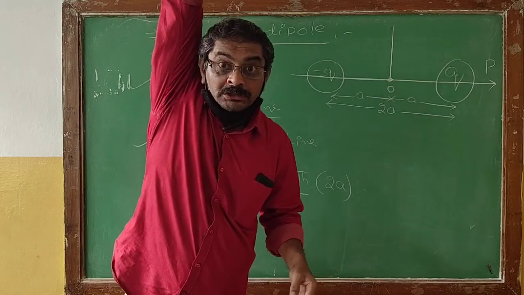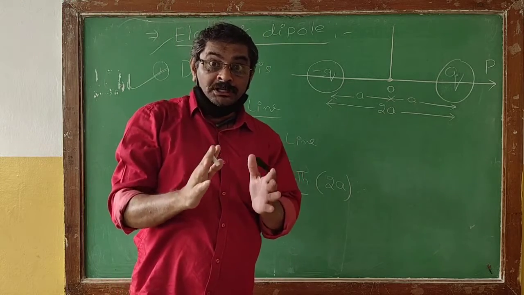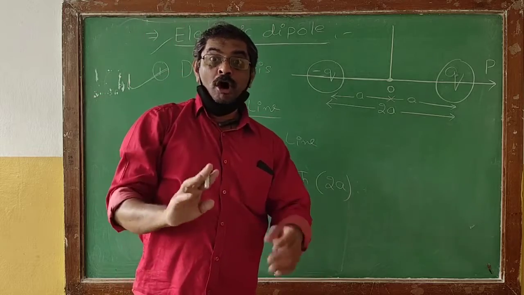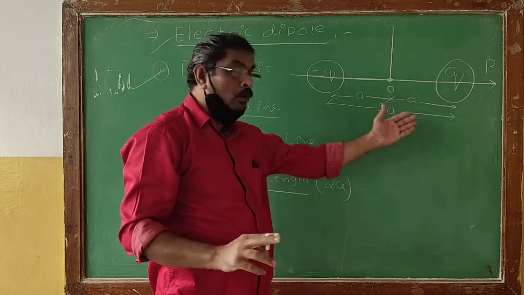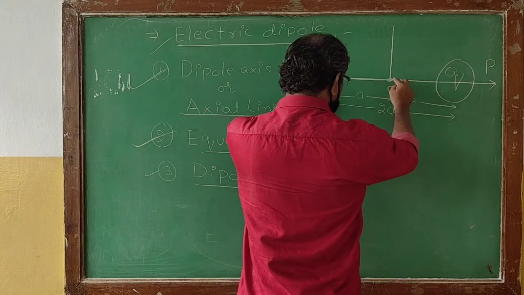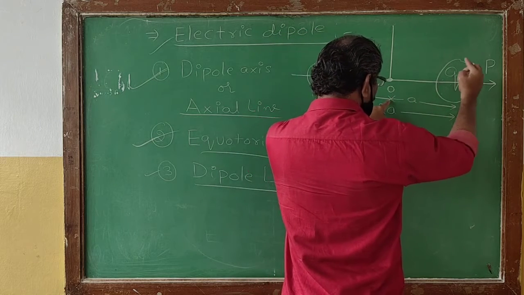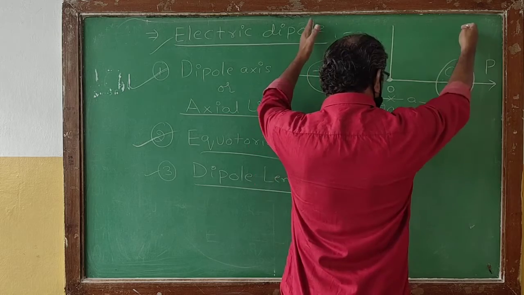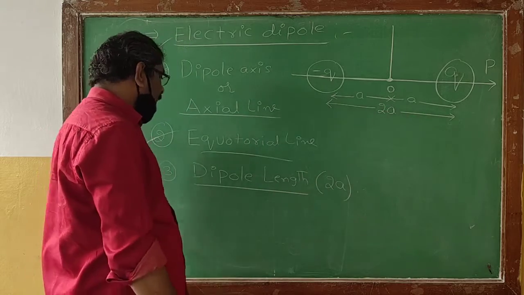That is the reason the dipole length is the shortest distance connecting the two charges of the electric dipole, denoted by 2a. That is what we call the dipole length.